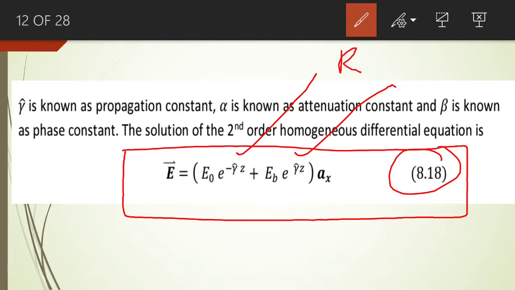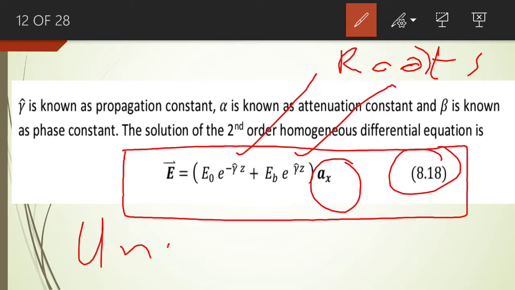So these are the two roots of the auxiliary equation. If the roots are known, we can find the solution of the second order homogeneous differential equation, and the solution is given in equation number 8.8. And what is AX? AX is a unit vector along x-axis.